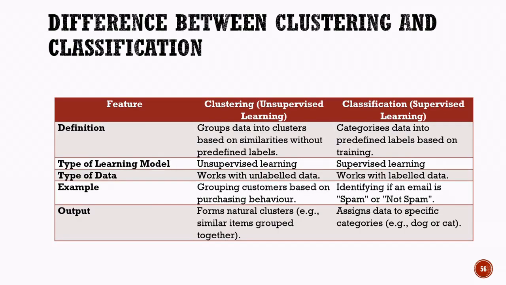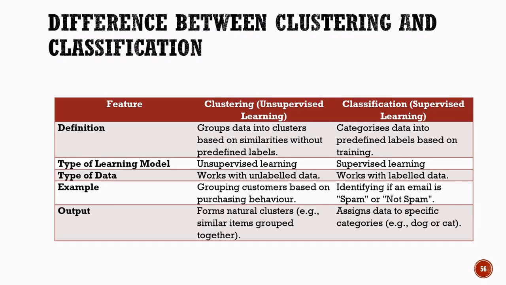Difference between clustering and classification. Now let us understand the difference between clustering and classification. Although both techniques are used to organize data, they work in different ways. Clustering is an unsupervised learning technique. It groups data into clusters based on similarities without using predefined labels. The model discovers patterns on its own and creates natural groups within the data. Classification, on the other hand, is a supervised learning technique. It uses labeled data during training and learns to assign new data to predefined categories.